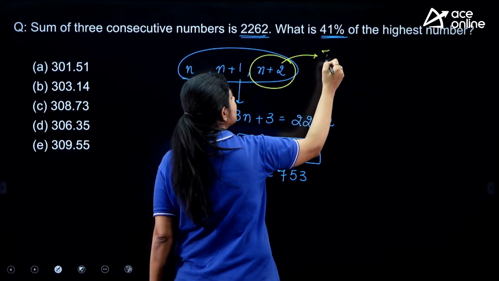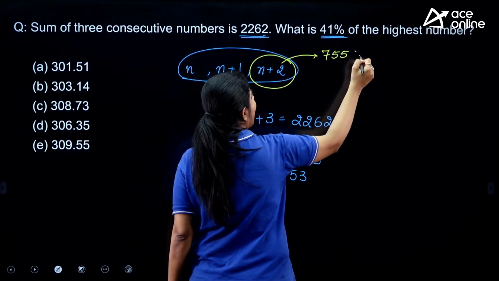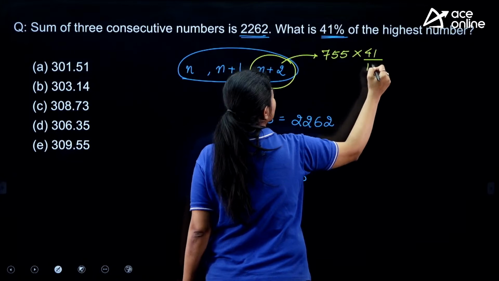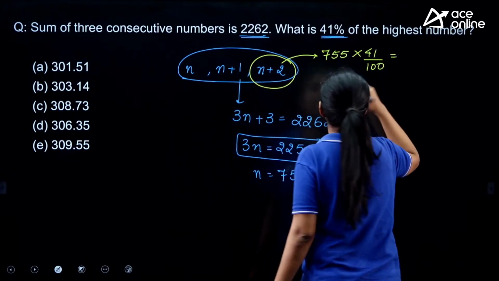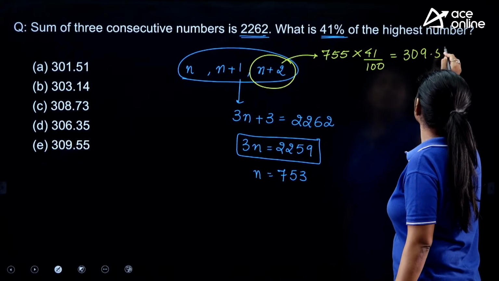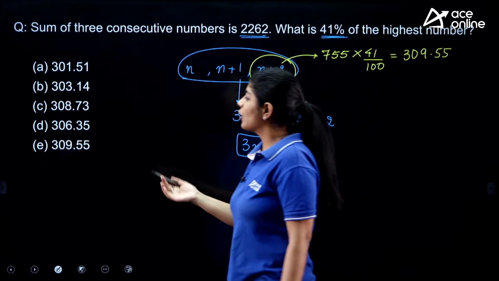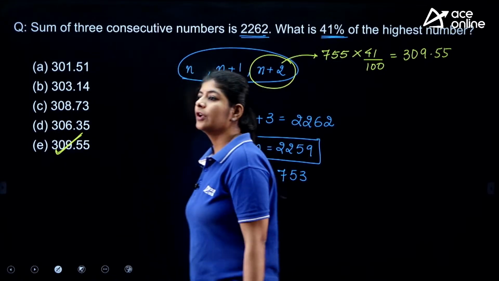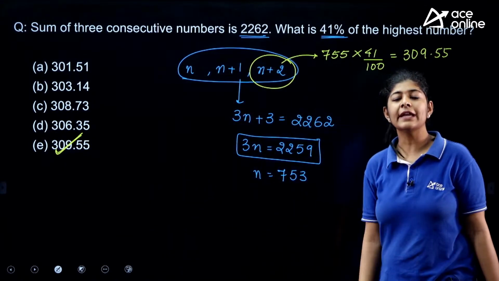That means this is nothing but 755. And I have to find out the 41% of this one. So if you calculate it, you will get 309.55. That means your option number E is the correct one.